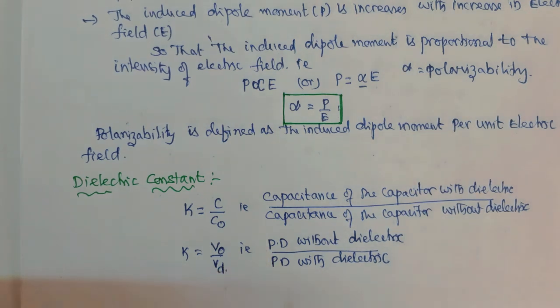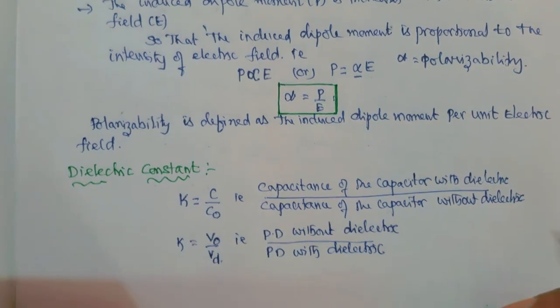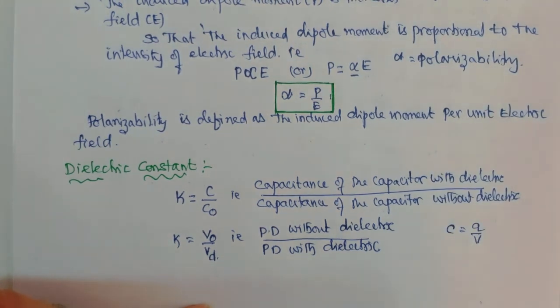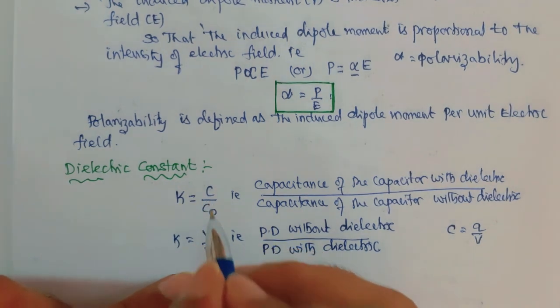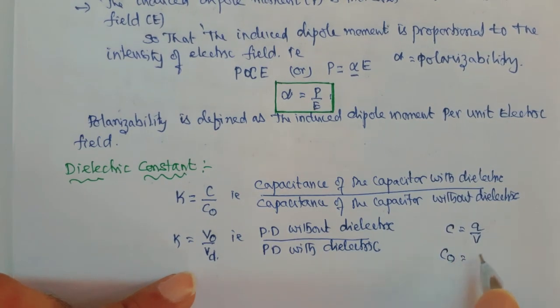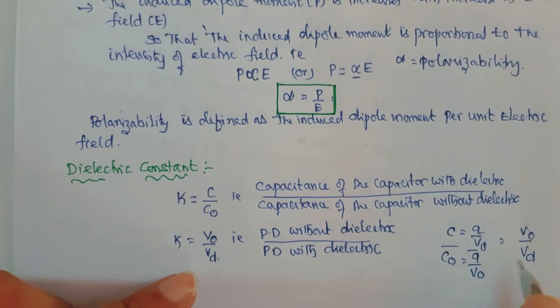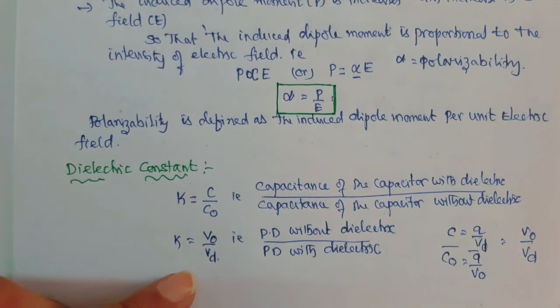It is also defined as the dielectric constant. How did we get this equation? We know that C is equal to Q by V. Therefore, C naught is equal to Q by V naught. Now take the ratio between these two. This is nothing but V naught by Vd. This is another definition.